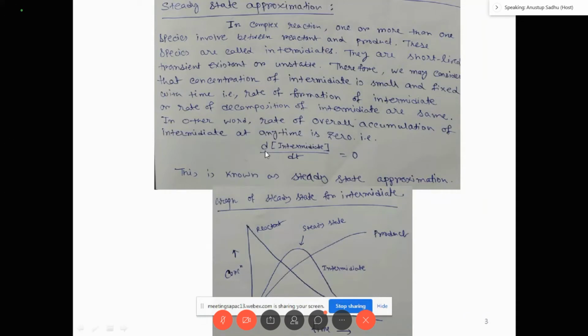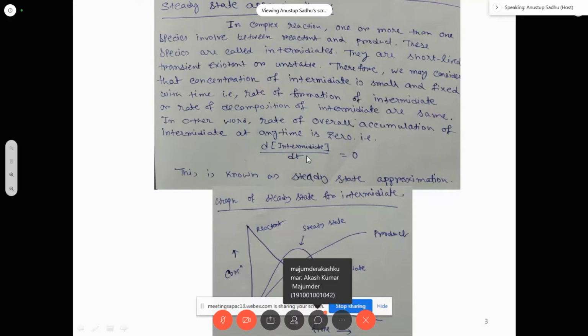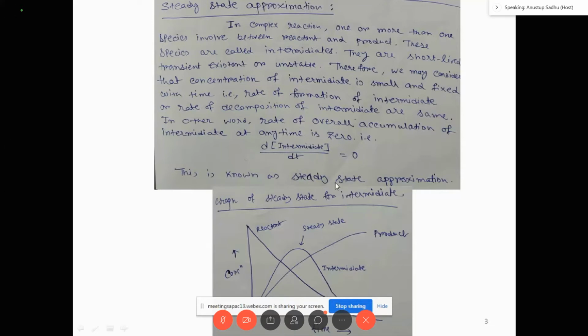That means d[intermediate]/dt is zero. The overall rate of accumulation of the intermediate is zero. And this is known as the steady state approximation.